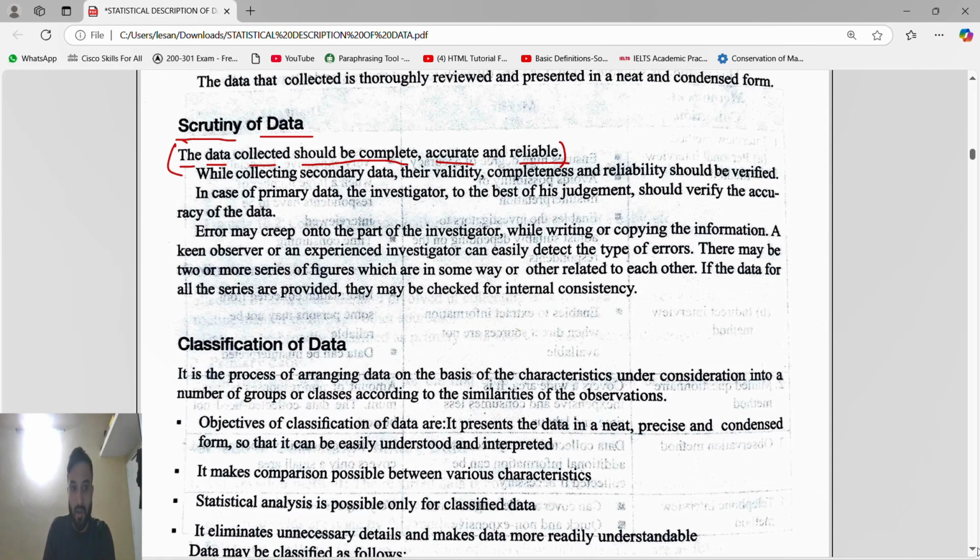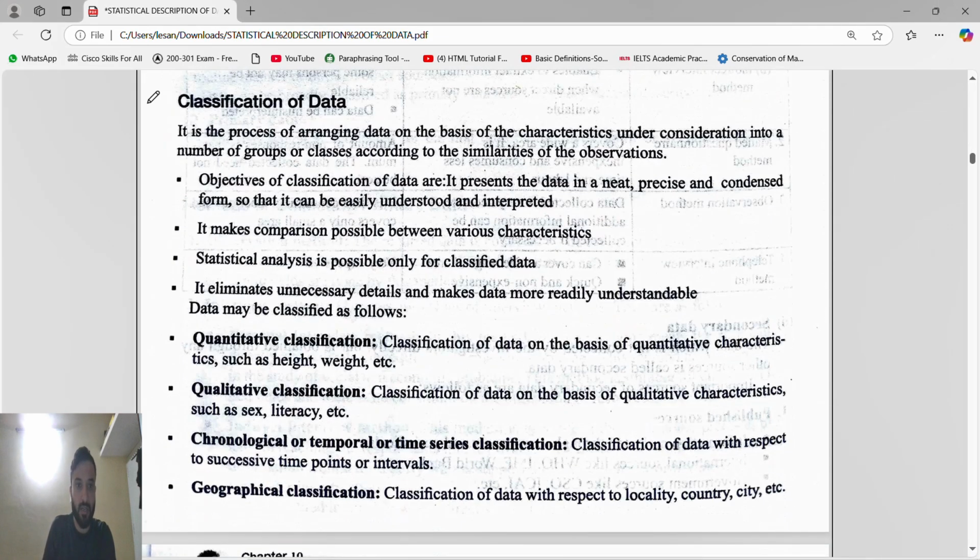Next is classification of data. Important, guys, you just have to remember the names. First is quantitative classification. Classification of data on the basis of quantitative characteristics is called quantitative classification, like height, weight. Then qualitative classification. Qualitative classification means classification of data on the basis of qualitative characteristics, like sex, literacy, color, right?